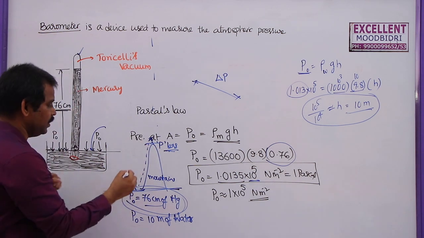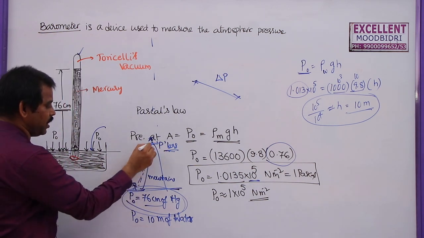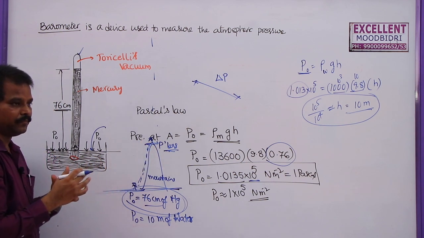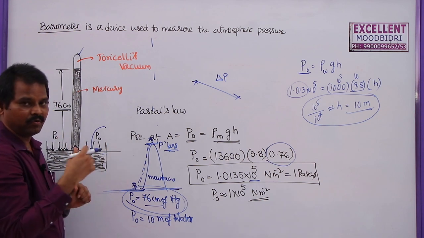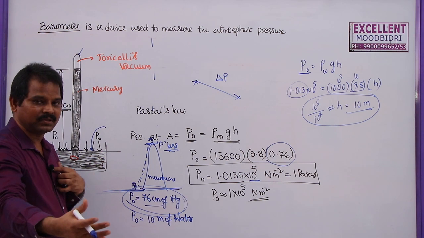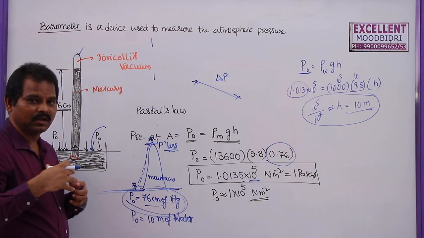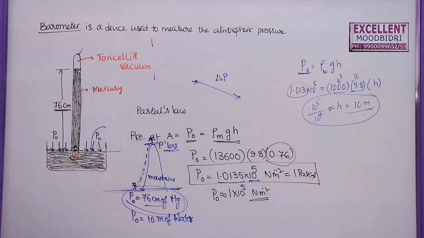That's why mountaineers face this problem. When they climb to higher altitudes, generally they face the problem of vomiting. So why does vomiting take place there? Because the internal pressure is more and the external atmospheric pressure is less. That's why the fluids will try to come out from our body. So they face this problem.